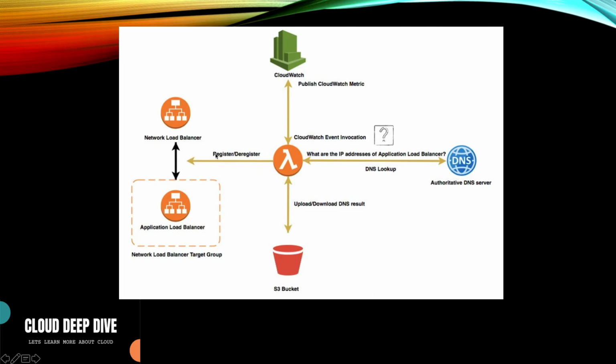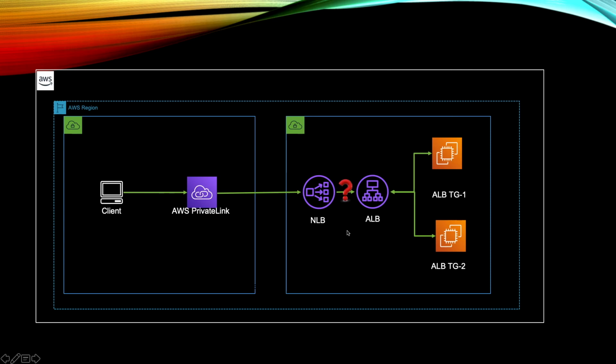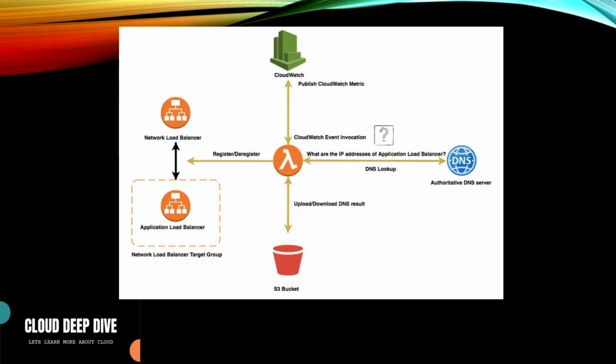That's one of the solutions which companies were using to register their application load balancer IP address with the NLB, and by using it they were able to solve this problem, with ALB sitting behind the NLB, used as a private link and for the firewall condition as well. But this is not foolproof. What if the IP address changes at the start of the minute, and you only register and deregister after one minute? So there were a few challenges with that, but this is one of the solutions companies started using.